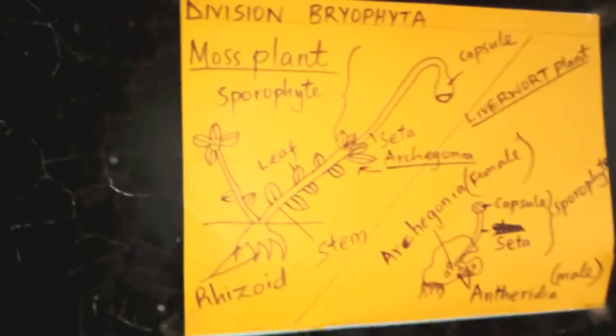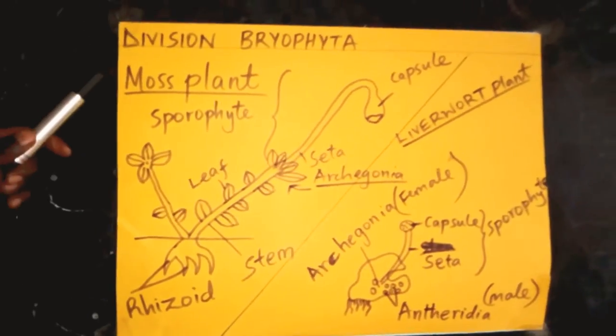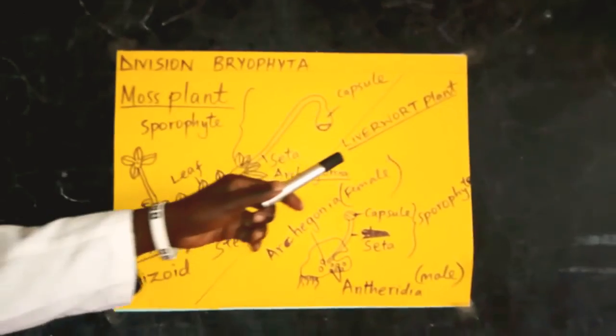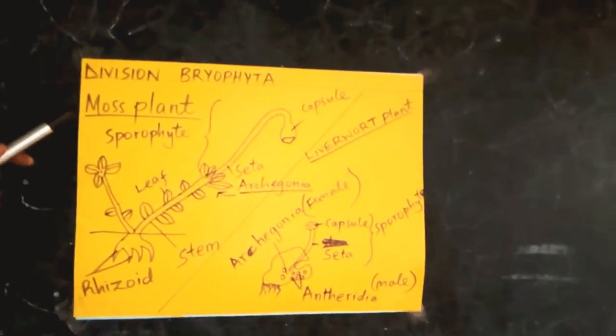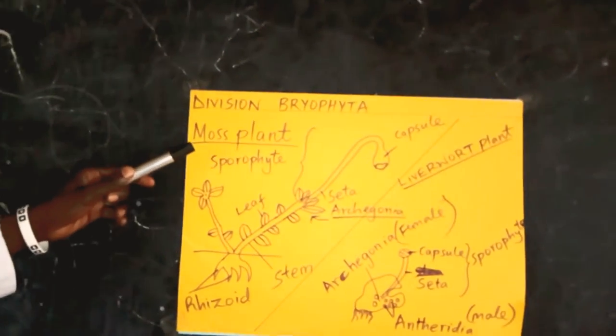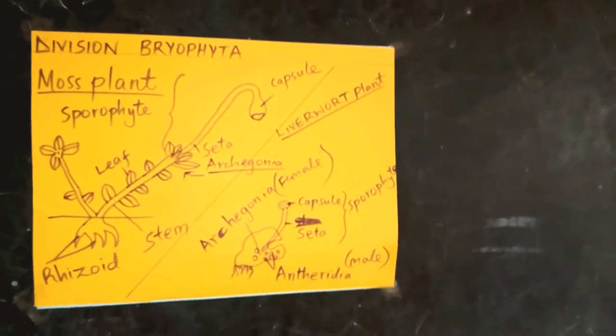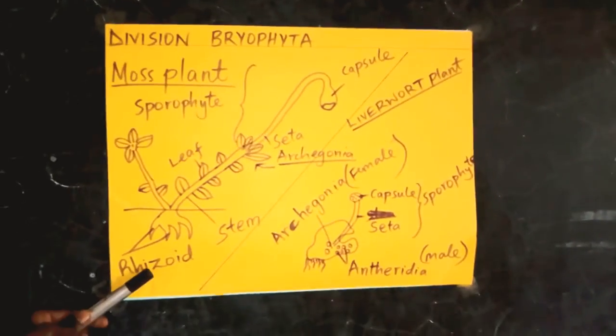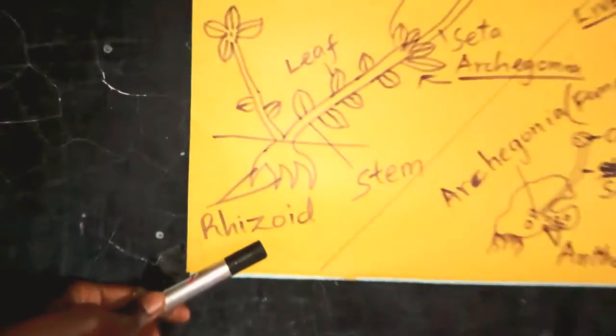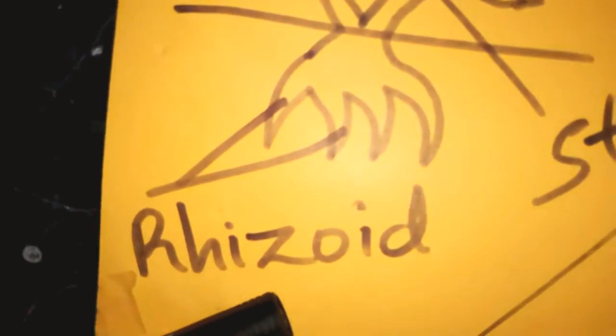Division Bryophyta comprises of these 2 major organisms. I hope you are able to see here. Division Bryophyta comprises of these organisms, that is the moss plant and the liverwort. When you look at the moss plant, it comprises of some regions such as the rhizoid. I hope you are able to see the rhizoid clearly. There it is.